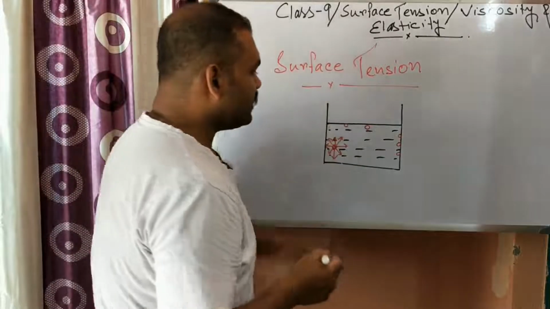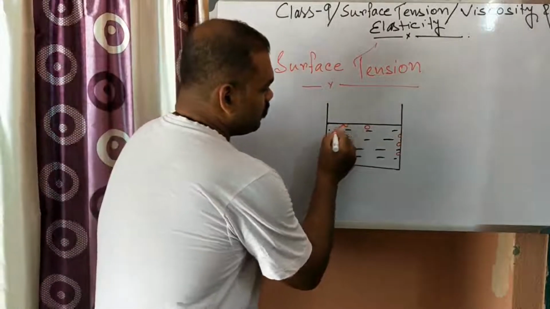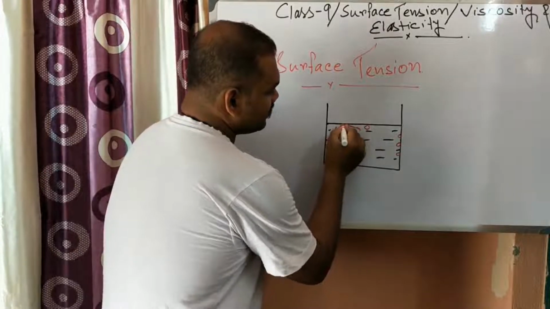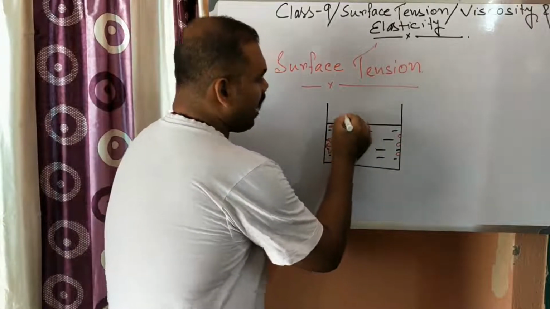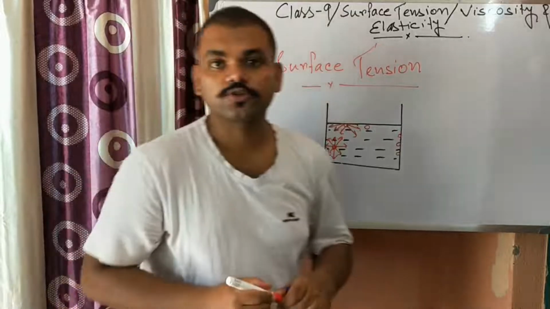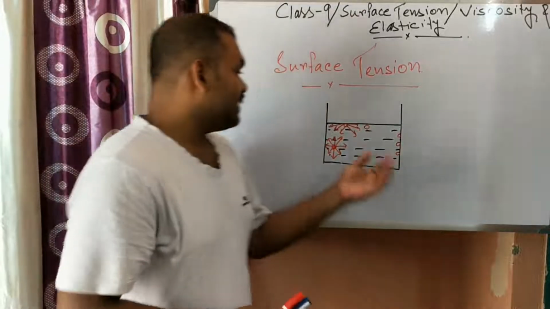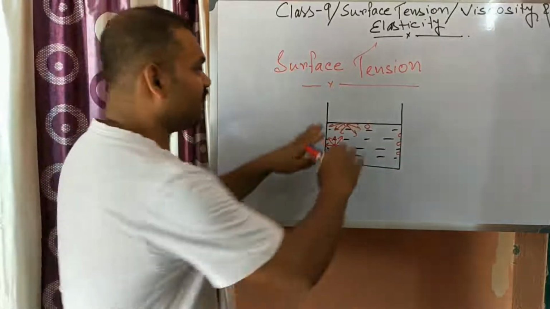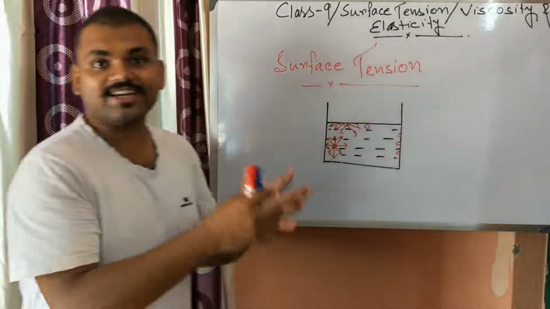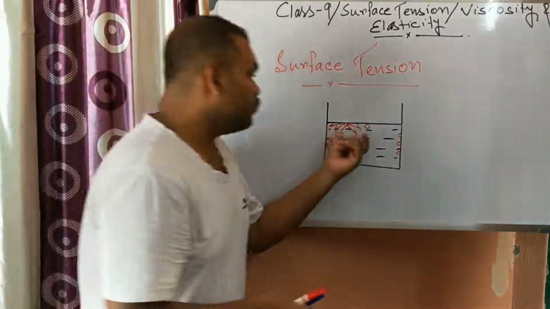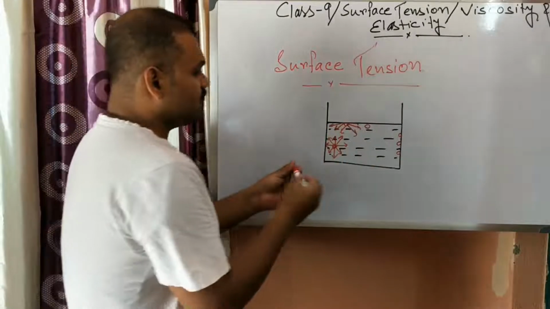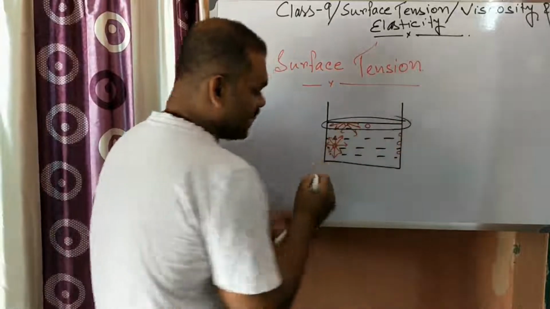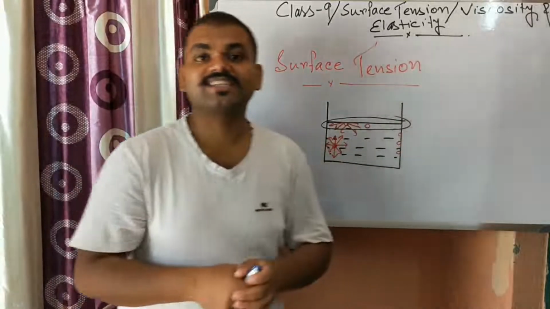But for the molecule at the surface, the forces act in this direction, but on the upper side there is no force. So there is a resultant force acting downwards, and due to that the upper surface acquires potential energy and behaves like a stretched membrane.